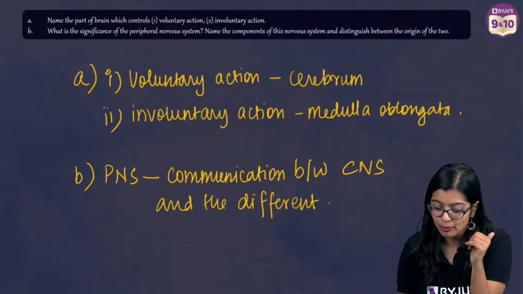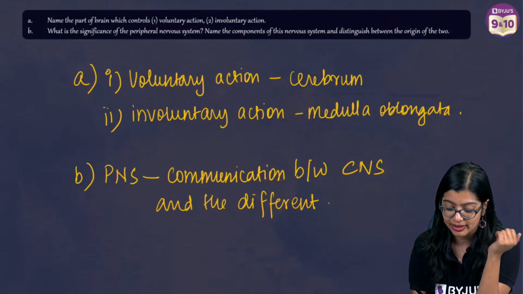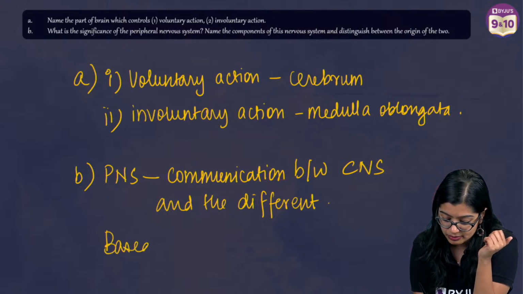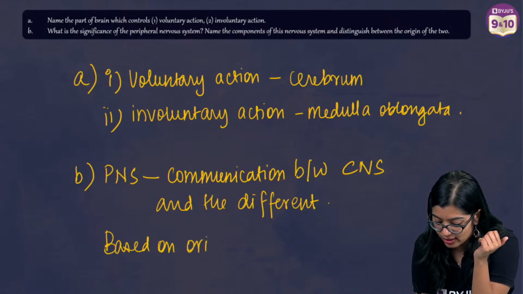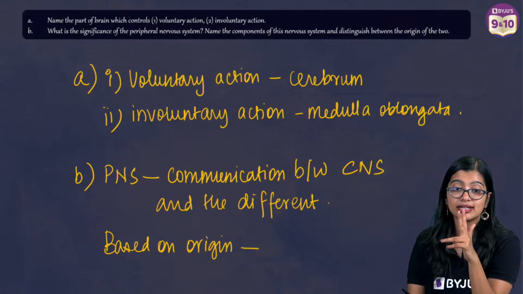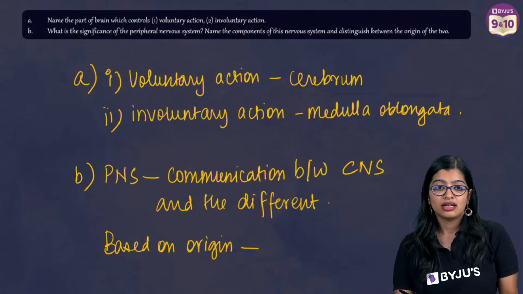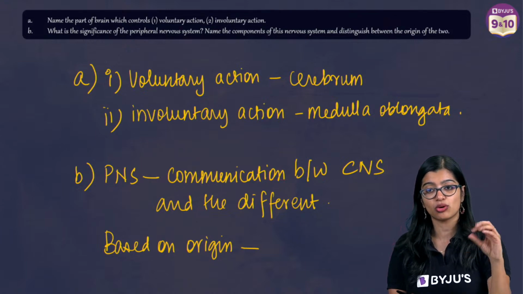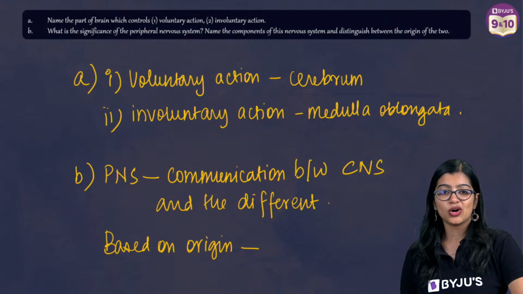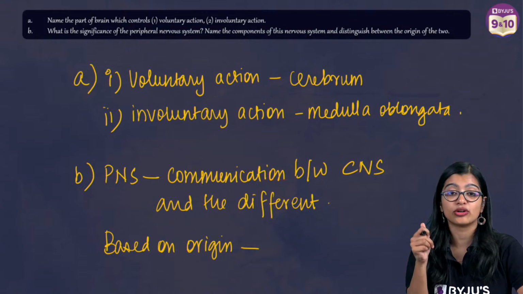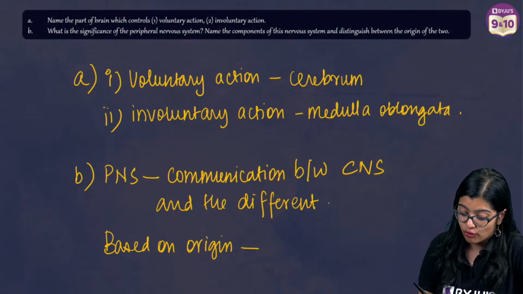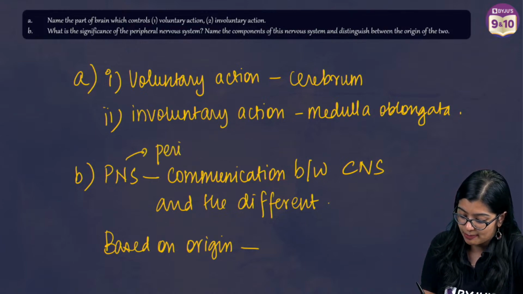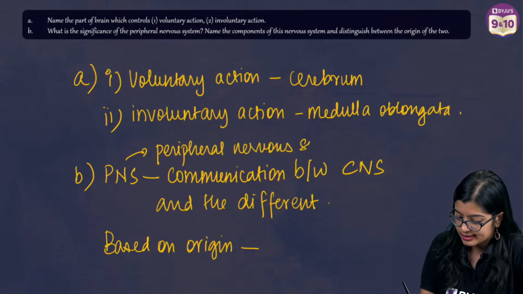Now name the components, right? Based on origin of the nerves, what are the two kinds? Yashpreet, I understand and love the fact that you're from Haryana, but you stay focused in class. Okay, very good, Bhumi. Full form of PNS is the peripheral nervous system.